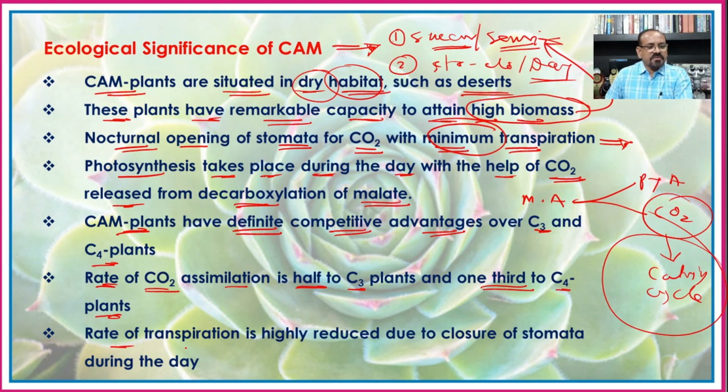The rate of transpiration is highly reduced due to the closure of stomata during the day. As these grow in xeric conditions like deserts, they must conserve water and avoid transpiration, and this is only possible because their stomata are closed during the day.